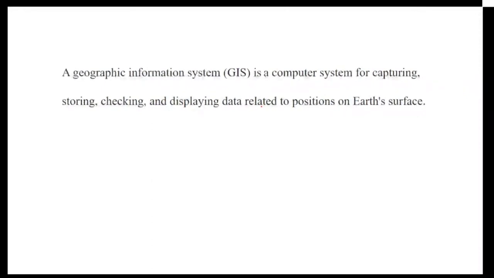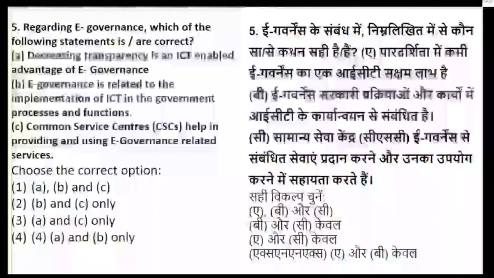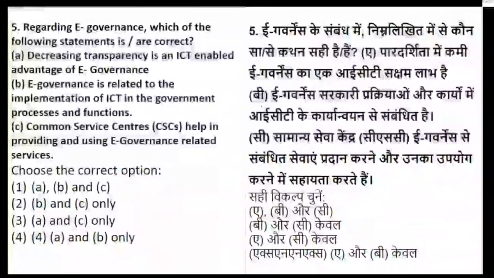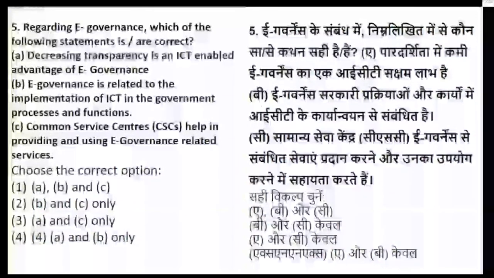Okay, now let's see the next question. The next question is regarding e-governance. We have done an e-governance question, but this one is a little different. Regarding e-governance, which of the following statements is correct? They have given you a list of statements. First is decreasing transparency is an ICT-enabled advantage of e-governance. Then, it is related to implementation of ICT in government processes and functions. Then, Common Service Center, which helps in providing and using e-governance related services.